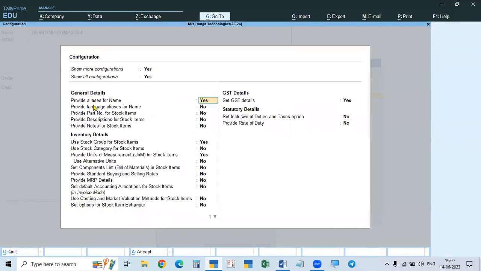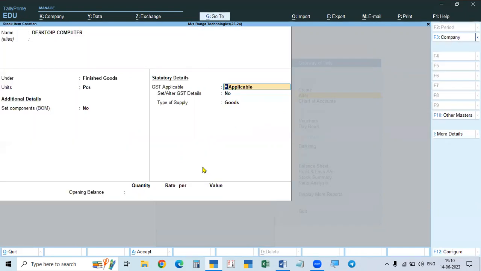So go to F12, see this set components list. First time we are setting. Afterwards, next time if you open, it will show as alter. So first time when you are setting up, see set components, list of components or list of parts. That's called bill of material. It is no. So we have to make it yes and accept it. Now we see automatically when the pieces are given, then only it will come, after the units.